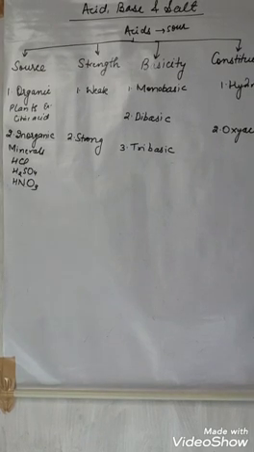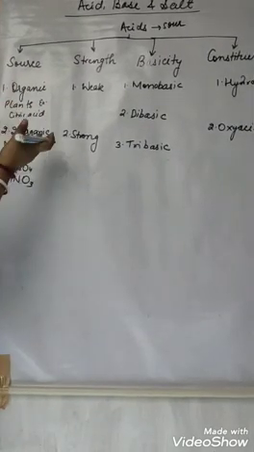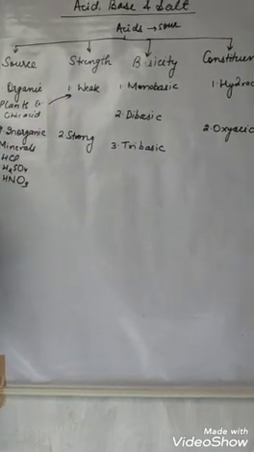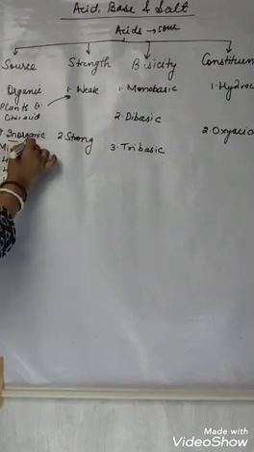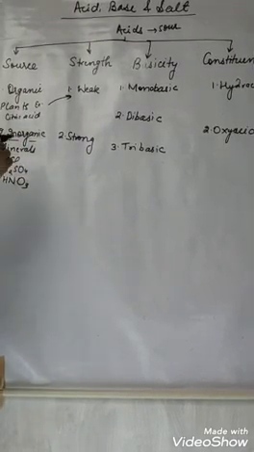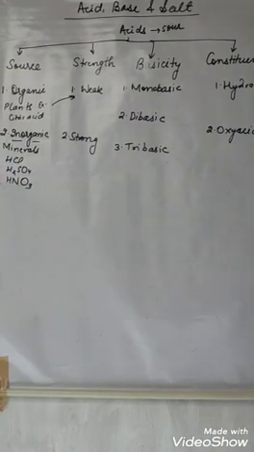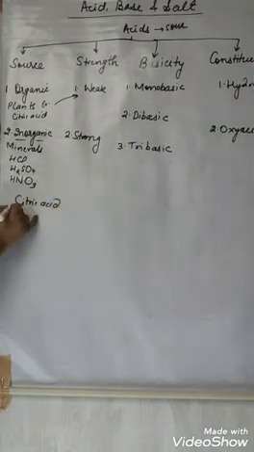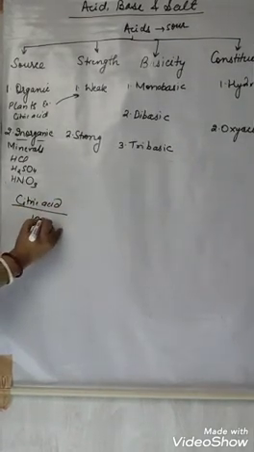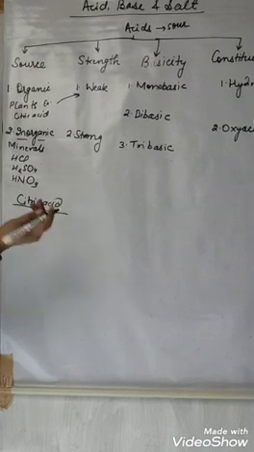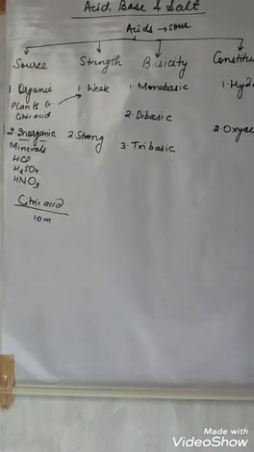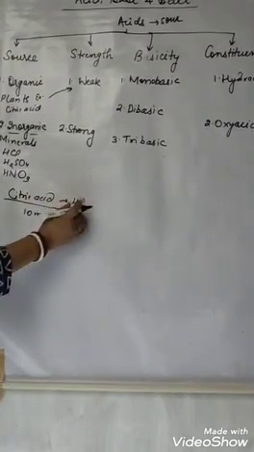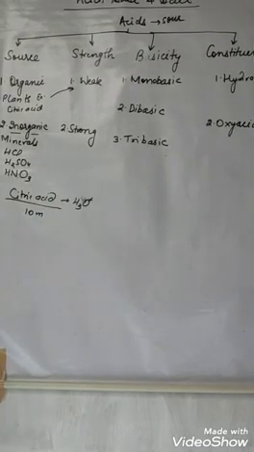Organic acids we consume. So that is why, as we are consuming organic acid, this is a weak acid. These are called weak acids. Inorganic acids we cannot consume as they are strong acids. So now what is the definition of weak acid and strong acid? Suppose we are pouring citric acid in water. Suppose we have poured 10 molecules of citric acid in water. So only one molecule will release hydronium ion. The rest will all be in molecular form.